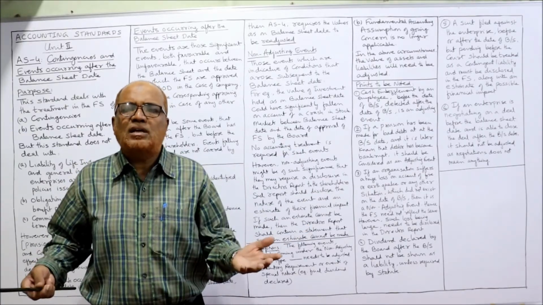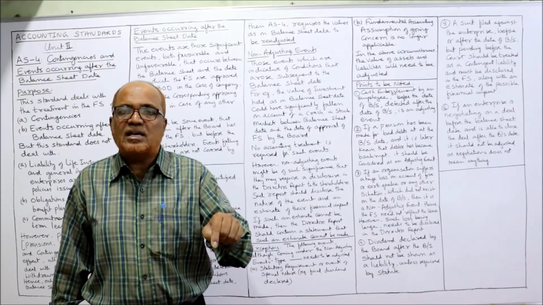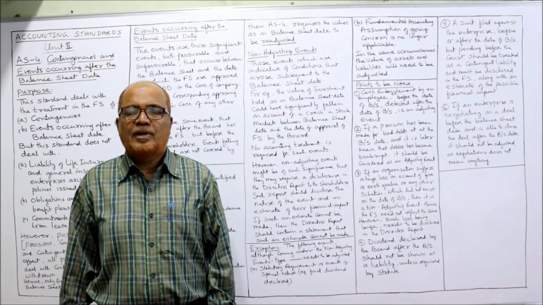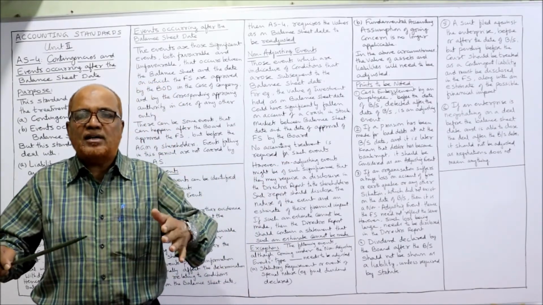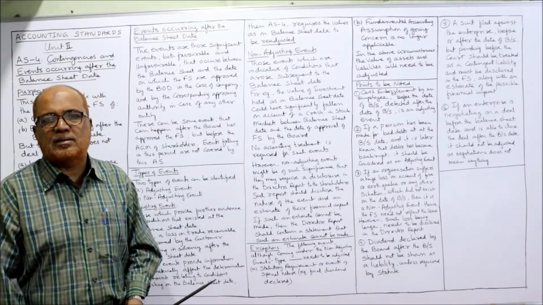So it's a non-adjusting event. But the statutory law says that when any dividend is declared, it should be adjusted. Now even if the event is non-adjusting, we have to adjust because it is statutorily required.